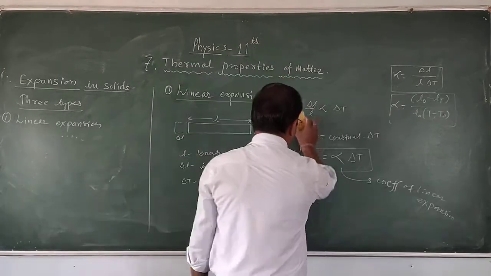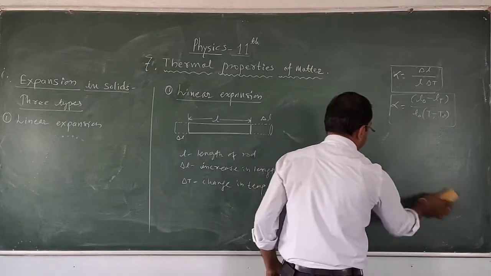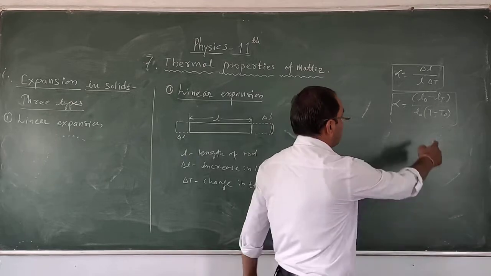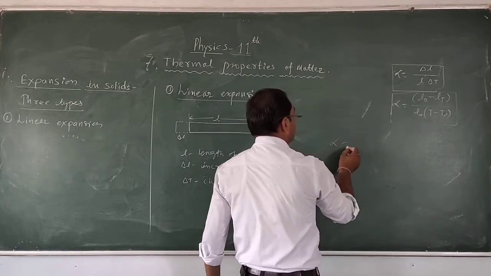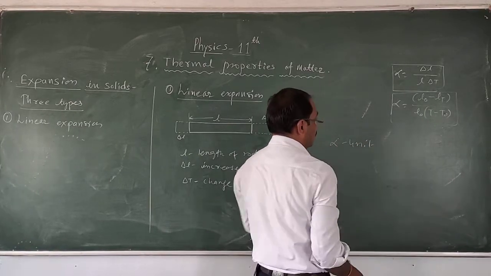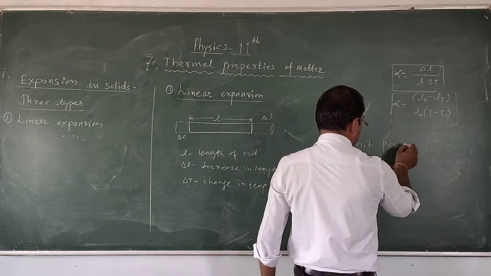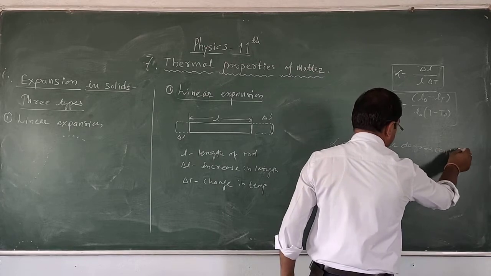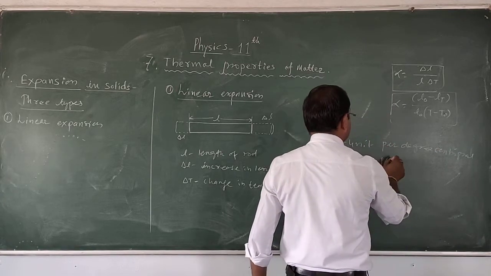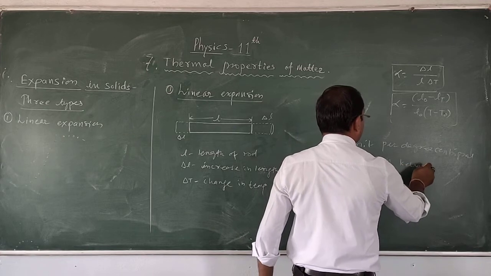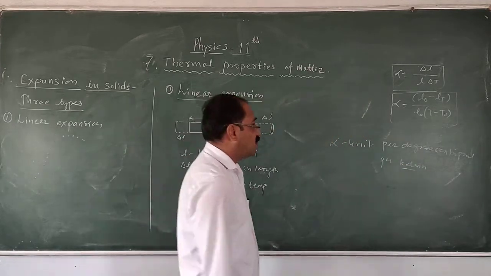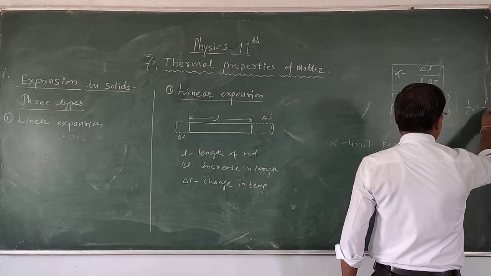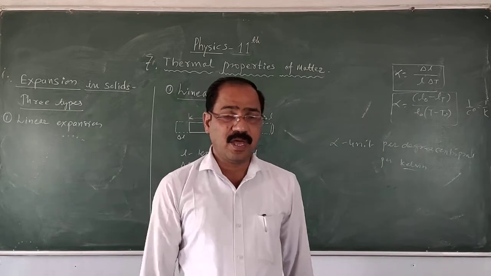So here the unit of linear expansion can be given by: length is above, length is below, so no unit; here T is there, so the unit of alpha is per degree centigrade or per Kelvin. This is the unit, that is, per degree centigrade or 1 upon K. This is the unit for the measurement.